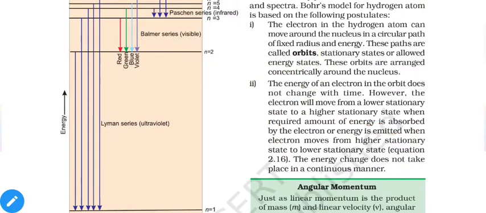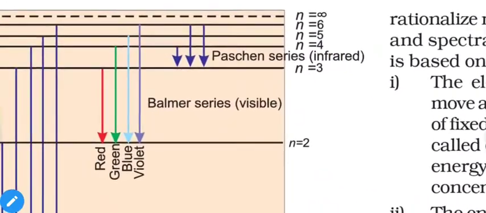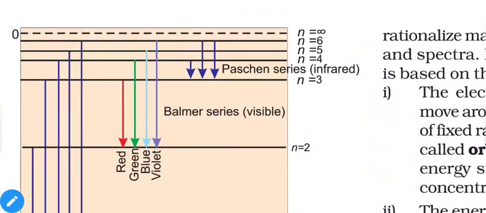Now let us talk about the Balmer series a little bit. As we can see, the Balmer series starts at n equal to 2. That means our ground level in the case of the Balmer series is already an excited state of hydrogen, and we are going to excite it more. That means we are providing more energy to the hydrogen and the energy will increase even further. So hydrogen will try to move back to the n equal to 2 level.